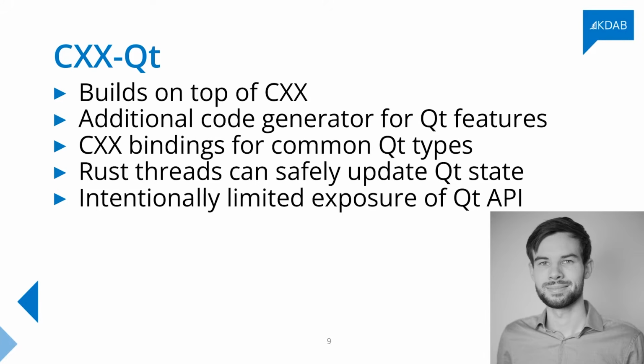And we have also been careful to try to make multi-threading, especially in Rust, relatively easy, so that you can easily update the Qt state from a Rust background thread or a worker thread somewhere else in your program. And like with CXX itself, we're also trying to be restrictive and opinionated in a sense, and we're not trying to expose you all the Qt API, right?